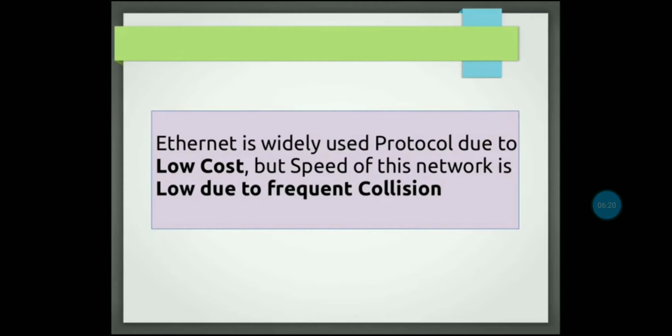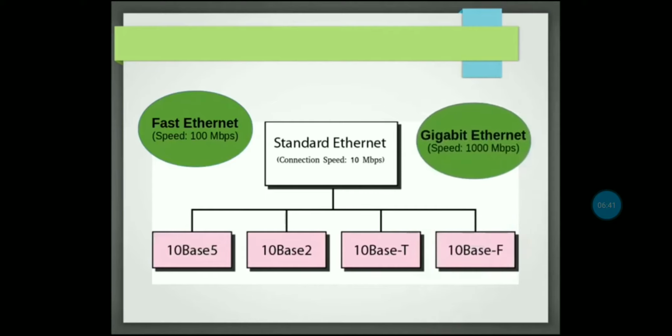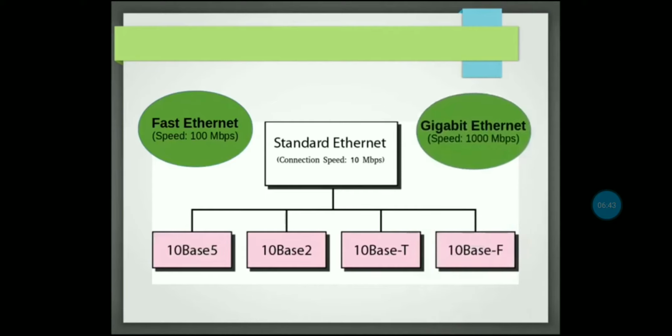The price is very low; the setting up cost is low. Okay, now standard Ethernet. Generally we are using that kind of standard. The connection speed is 10 Mbps, and Fast Ethernet is 100 Mbps. Okay, now Gigabit Ethernet, the connection speed is 1000 Mbps, sorry.